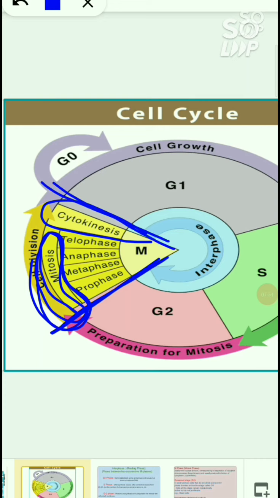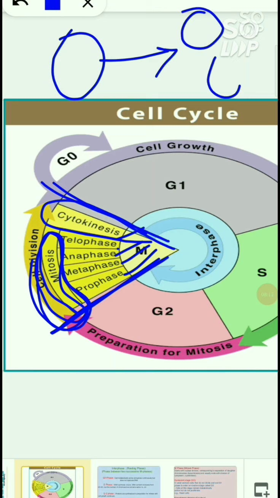In karyokinesis, which means mitosis, we have four subphases: prophase, metaphase, anaphase and telophase. And in cytokinesis there are no subphases because the cytoplasm itself divides into two daughter cells in equal proportion. The cytoplasm is there like this in a cell. It divides into two daughter cells in equal proportion. So there are no subphases in cytokinesis. Okay, this is M phase.